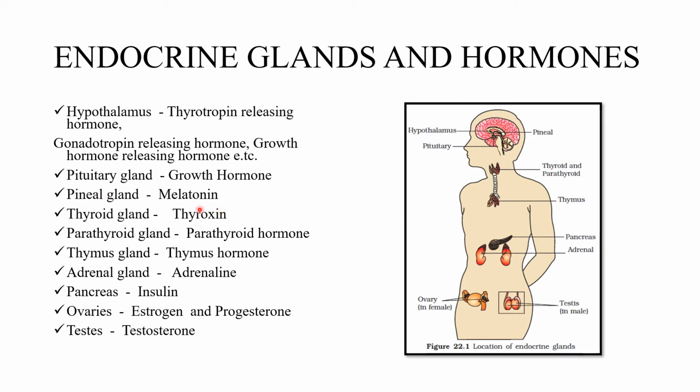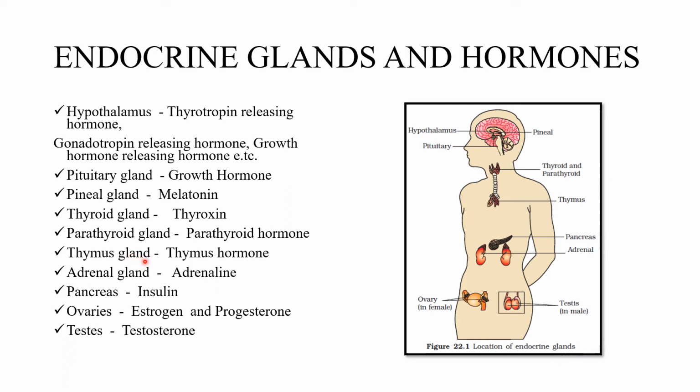Then thyroid gland. Secretion is thyroxine. It is very important for metabolism, carbohydrate, fat metabolism. If there is a thyroxine problem, the people become very lazy. Obesity in nature we can find among those people. Then parathyroid gland, that secretes parathyroid hormone, or we can say parathormone, calcium rich. Okay. Then thymus gland, thymus hormone, it is related to aging. Some people become very old even at the age of 30 or 40.